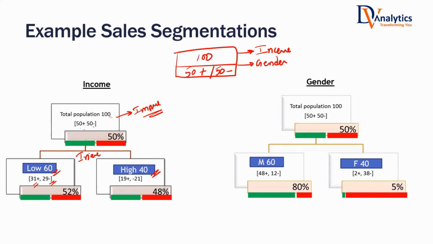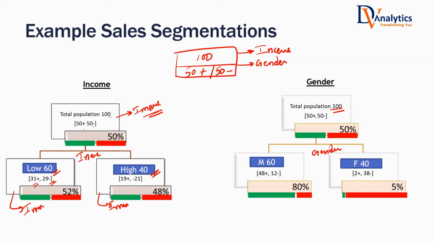Now, when I divide based on income, the low income segment, again, is impure only. High income, there are 40 customers, 19 are buying, 21 are not buying. Again, this is impure. This is what is happening when you divide the data based on income. This is the result.